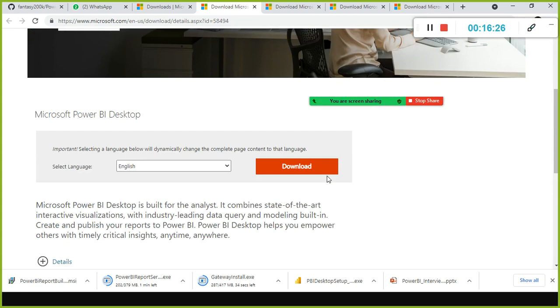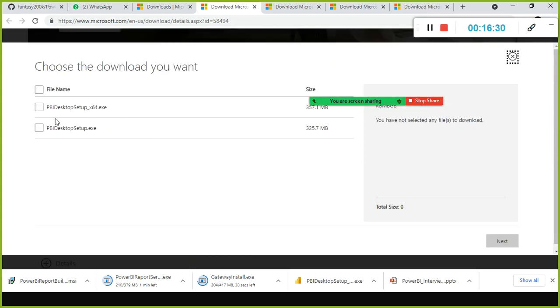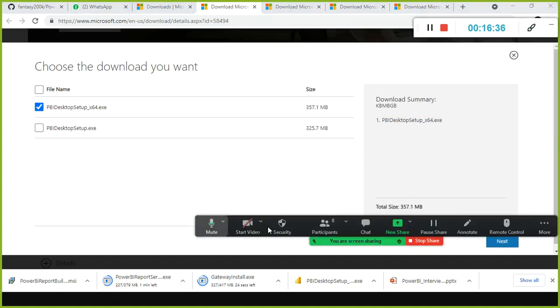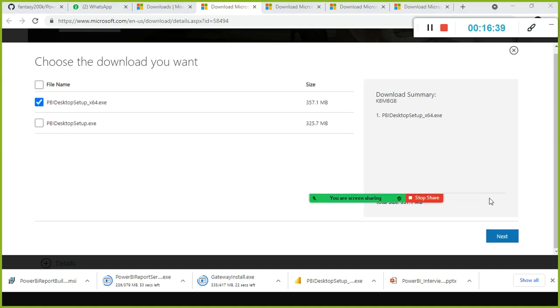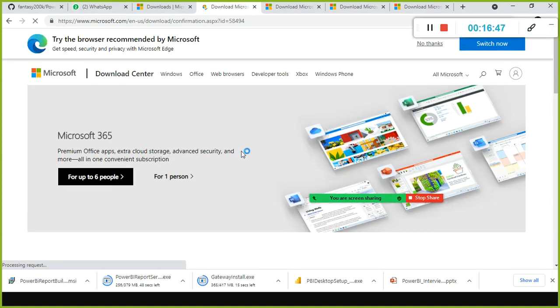When you click download, again it will take you to the next page, and here 64.exe. Here you have the download option. When you click next, it will automatically start downloading.